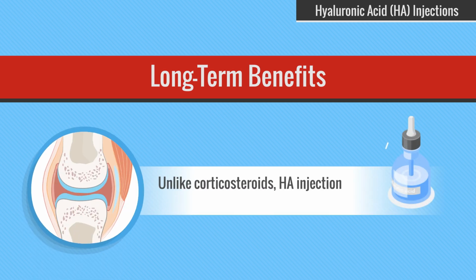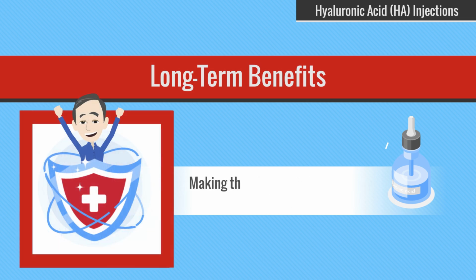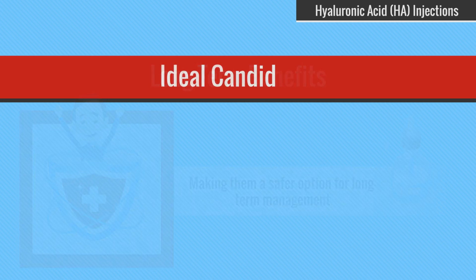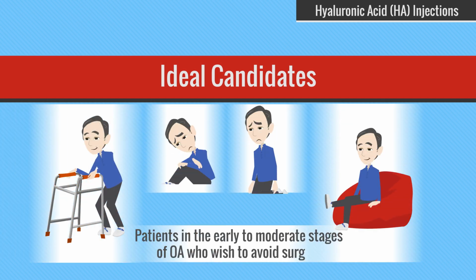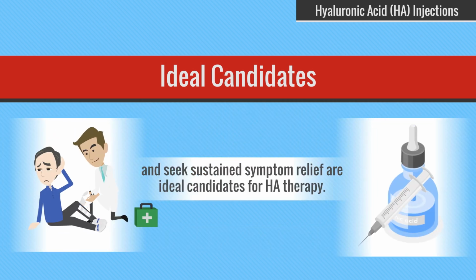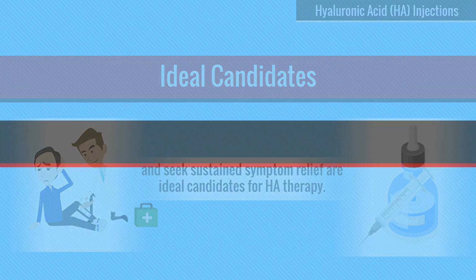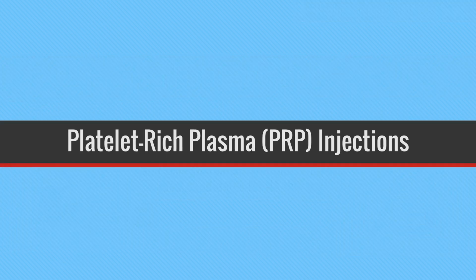Unlike corticosteroids, HA injections may preserve cartilage and joint function, making them a safer option for long-term management. Patients in the early to moderate stages of OA who wish to avoid surgery and seek sustained symptom relief are ideal candidates for HA therapy. Platelet-rich plasma injections.